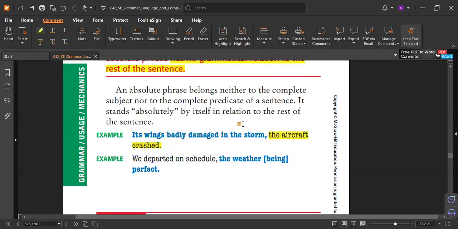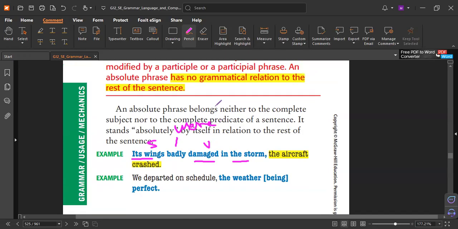The aircraft crashed. Finished. How about this phrase? It's additional information. Let's see. Its wings badly damaged in the storm. Ask yourself, did the wings damage itself, or were the wings damaged? Where damaged? So this means we must have a verb here, like were. Yes or no? Yes, it means a positive information, or additional information, correct.